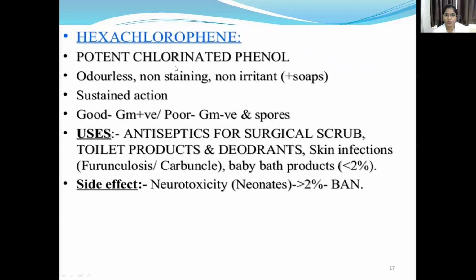Okay, it is a potent chlorinated phenol. It's non-staining and non-irritant, and it affects gram-positive bacteria and spores, but it does not affect gram-negative bacteria. It is used as an antiseptic for surgical scrubs and toilet products, some deodorants and skin infections. 2% hexachlorophene is good, but more than 2% causes neurotoxicity, so it's banned.